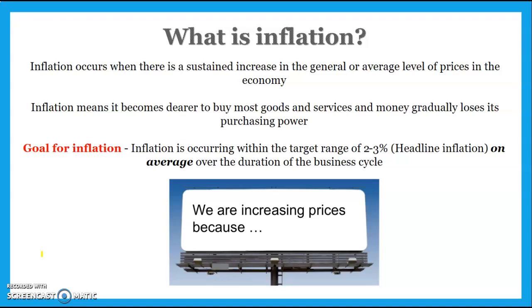So if on average things are becoming more expensive and your money is losing its purchasing power, then we're considered to be experiencing inflation. The goal of inflation is to achieve prices increasing by around 2 to 3% per year on average over sort of a 6 to 7 year period or over the course of the business cycle. We generally aim for 2 to 3% inflation per year.